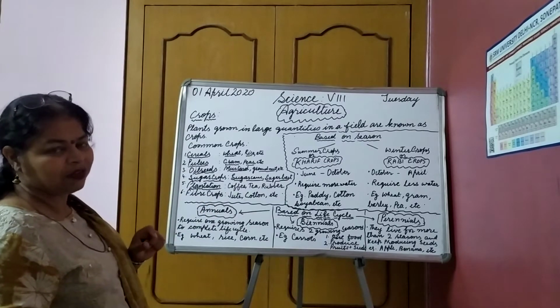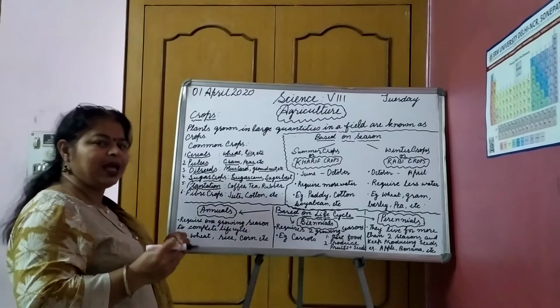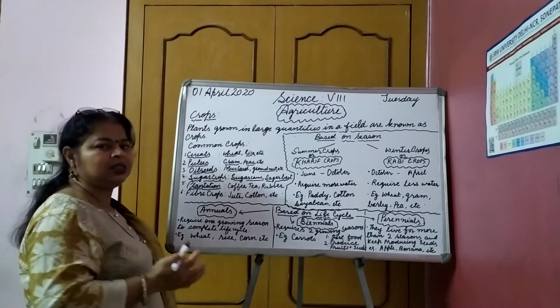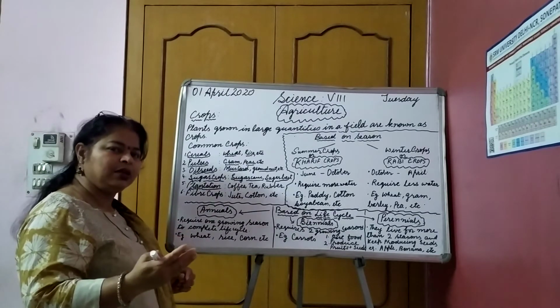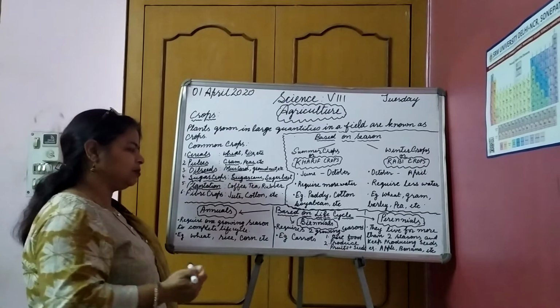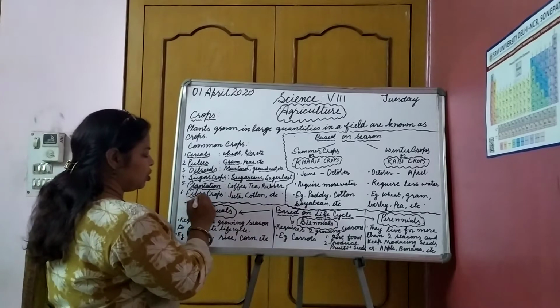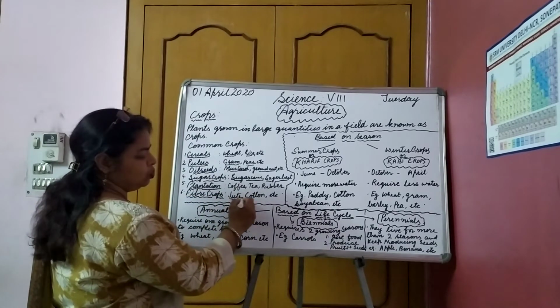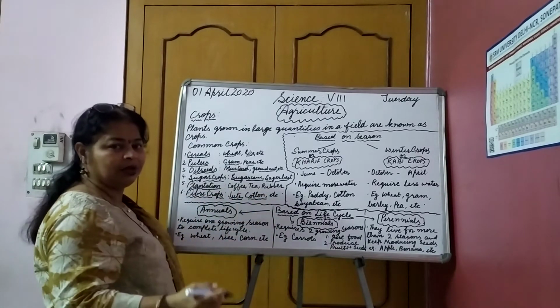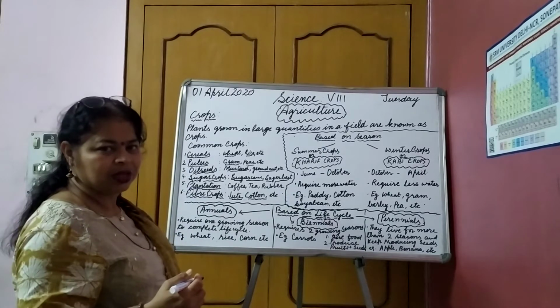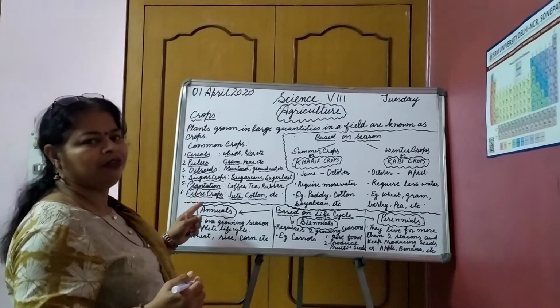As the name gives you a hint, fiber crops give us fiber, which is made into fabrics. That is a chapter you are going to read further. Fiber crops are jute, cotton, flax, hemp, etc.